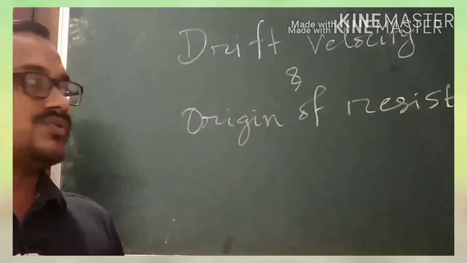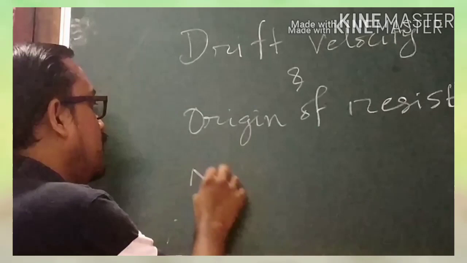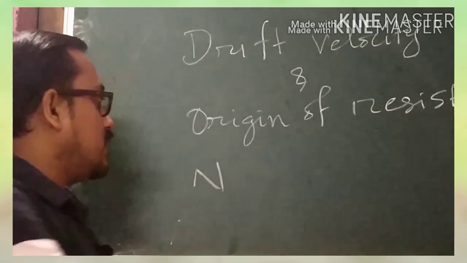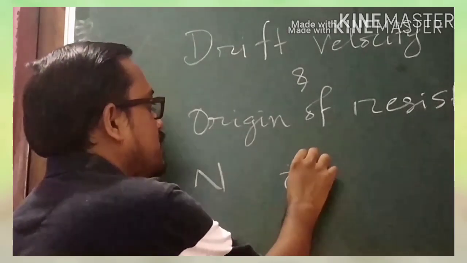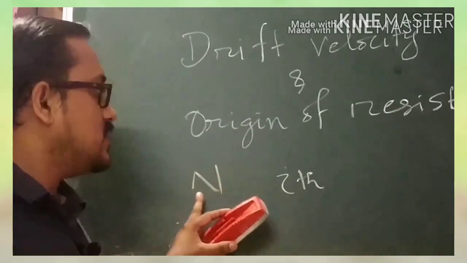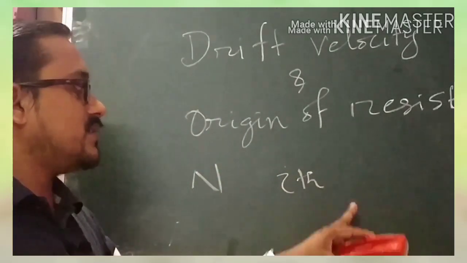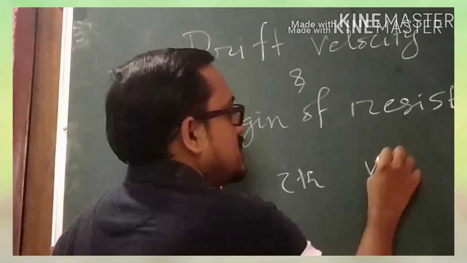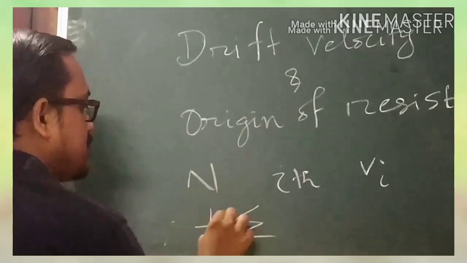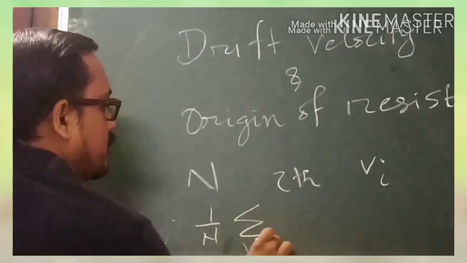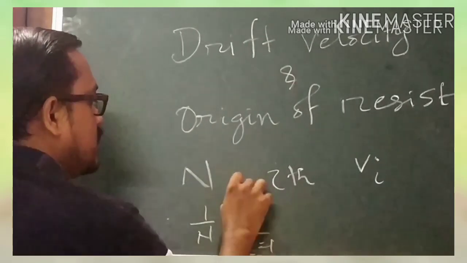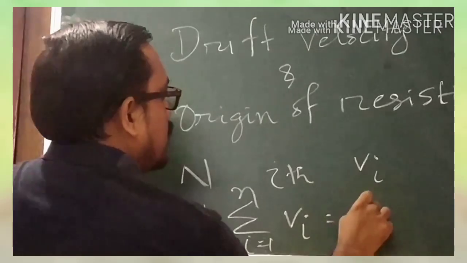So let us consider n number of electrons and let us consider the ith electron. The velocity of the ith electron will be, let us consider, vi. Now the average value of this velocity vi will be equal to 0.